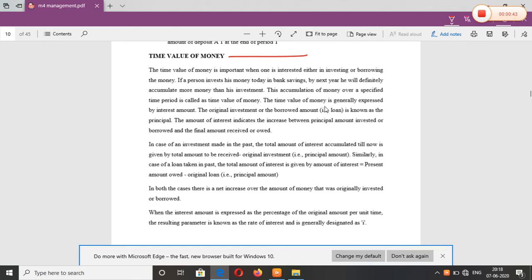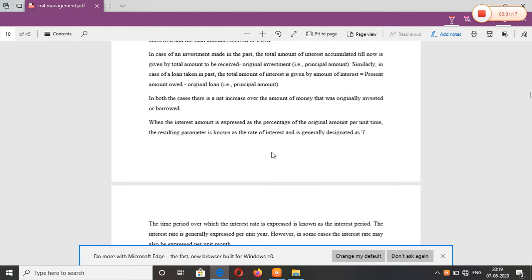Let us take an example for that. If I deposit 20,000 in a bank, they give interest for 1 year, say 2.5% or whatever it is. At the end of the year, I get more money than what I deposited initially. So that growth of money over the time period is known as the time value of money. It is nothing but money becoming more at the end of the period once you deposit it in a bank. This is known as the time value of money.